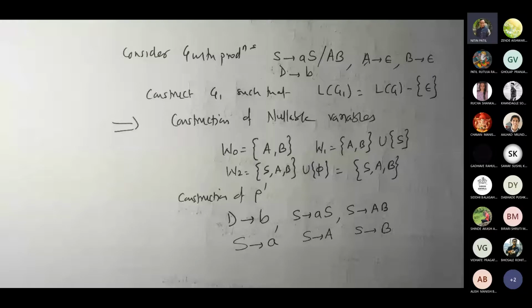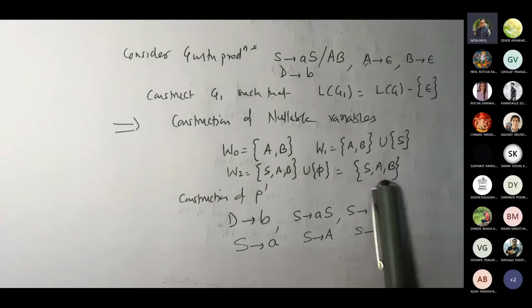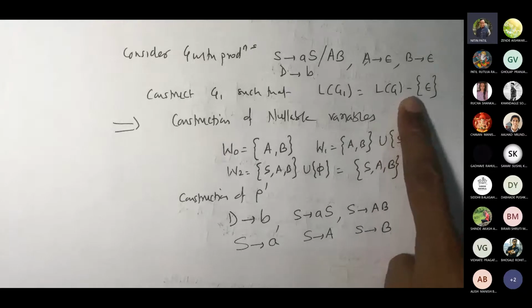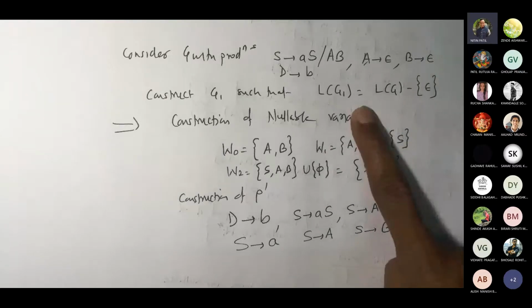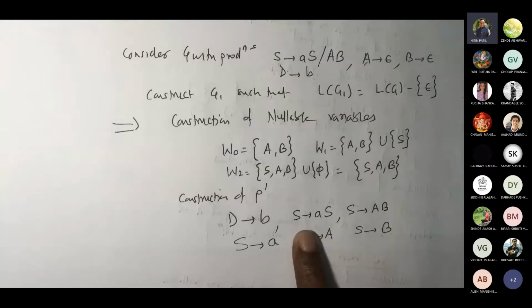If your start variable is not nullable. Now in this case, our start variable is nullable, correct? If your start variable itself is not nullable, you will never get epsilon as a part of the language. So you are assuming that in this case your LG contains epsilon. That's why you can generate this. Correct. But then what happens if I try to delete that epsilon, suppose S is nullable.